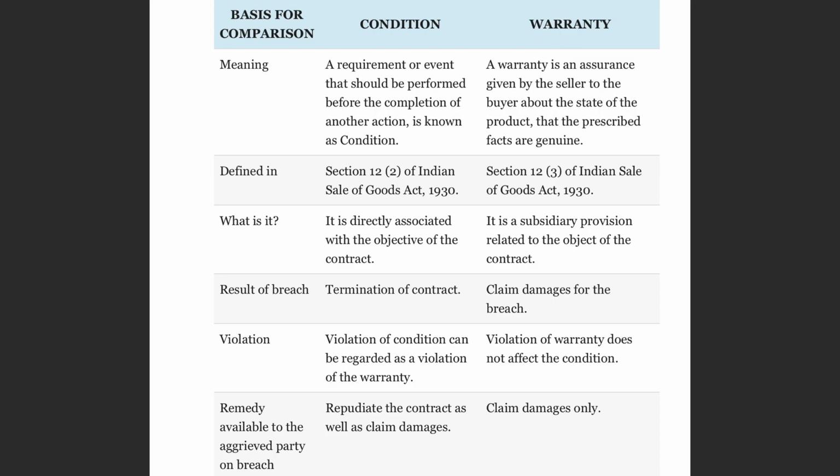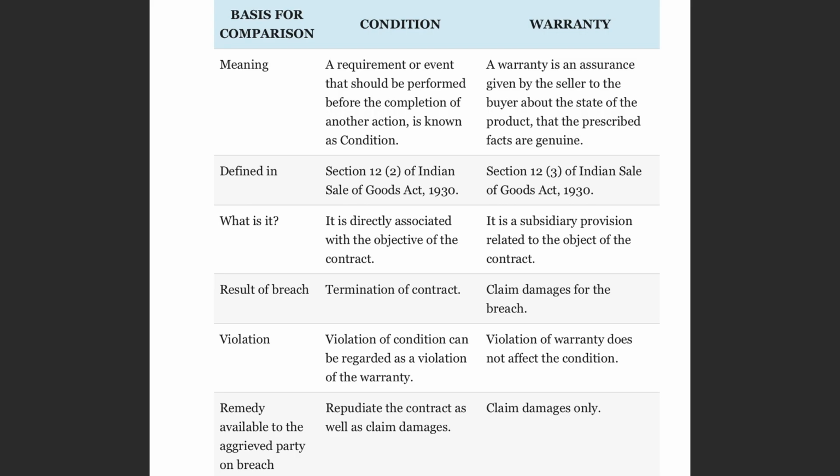Buying the car. Yes, the main condition is good. 20 kilometers per liter, yes, the car is running. But then only the color of the car has changed. So that does not affect the mileage of the car. Just because the color of the car has changed, it does not affect the mileage. You got my point? The color of the car has changed. That does not result in a change to the mileage of the car.